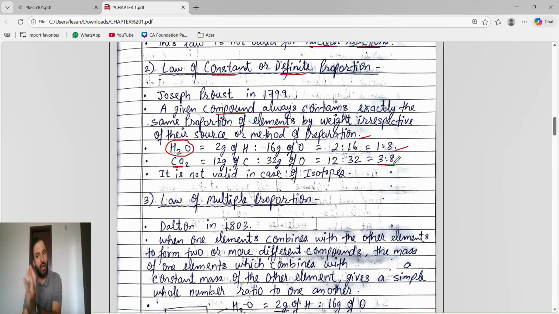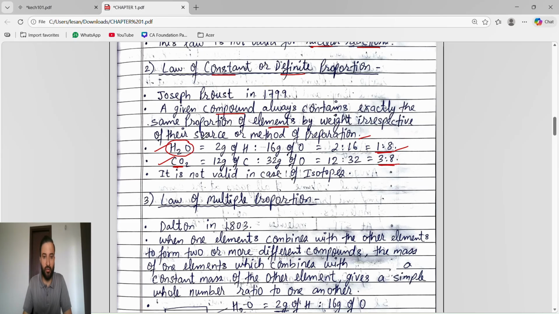fix a compound. Once you fix ammonia, NH3, we will not see its method of preparation or its source of getting. We will just see that ammonia means NH3. So in NH3, its elements should be present in the same proportion. That's it. The law of definite proportion says that whatever compound you take, its elements should be present in the same proportion.